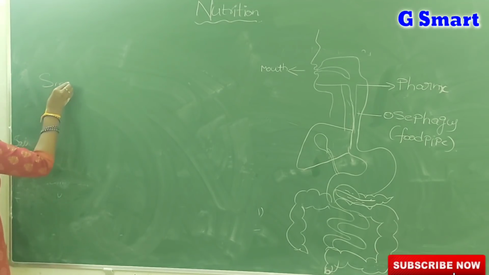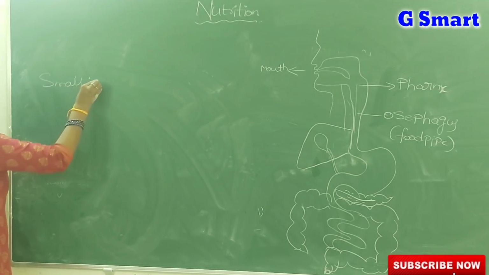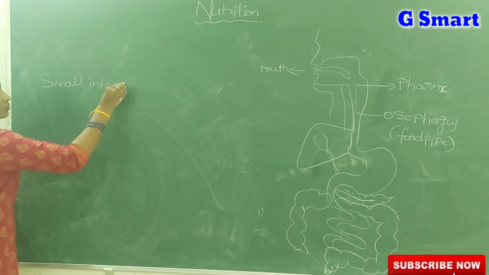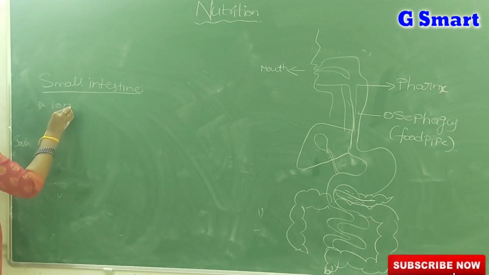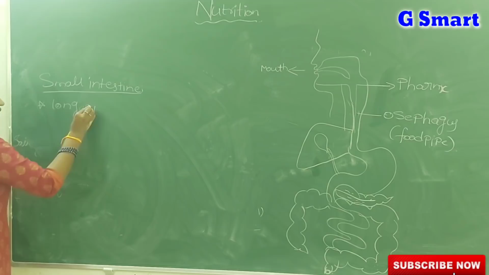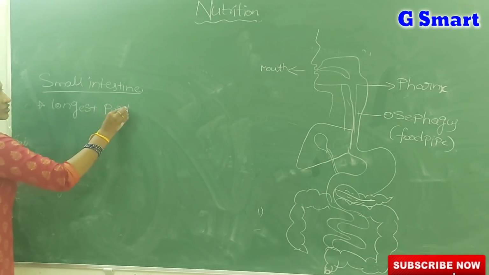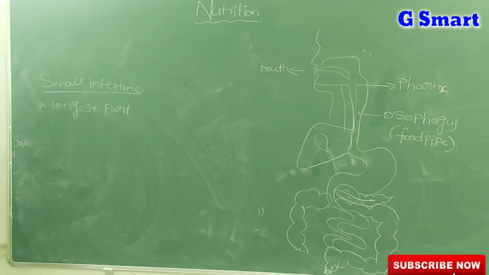And what is the next important part? The small intestine. What is that? Small intestine. And listen carefully, it is the longest part of your digestive system. Longest part, not largest part. For example, imagine that your whole digestive system, the alimentary canal, is 9 meters long. In that, mostly 7 meters is occupied by the small intestine only.